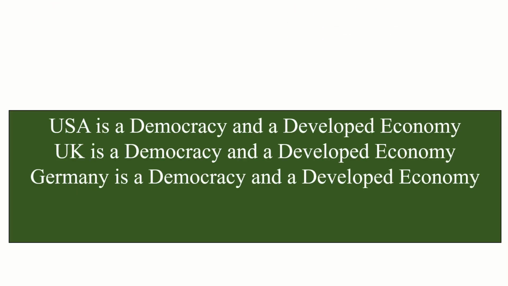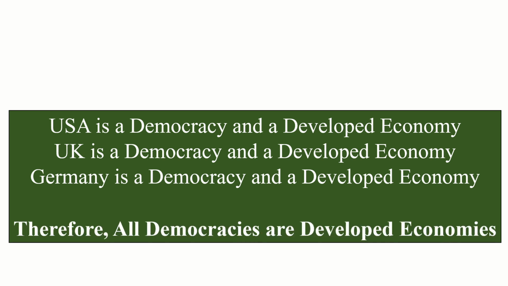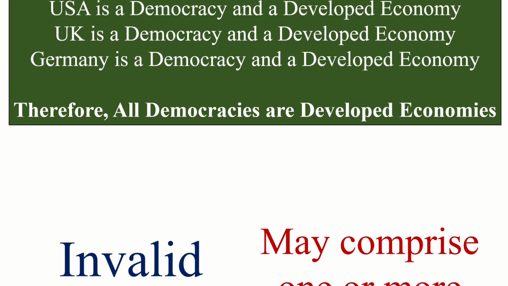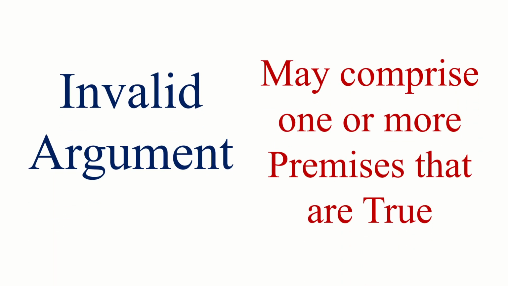Take another argument. USA is a democracy and a developed economy. UK is a democracy and a developed economy, and Germany is a democracy and a developed economy. Therefore, all democracies are developed economies. This argument is invalid because on the basis of a few instances, we cannot conclude that all democracies are developed economies. For example, India is a democracy which is not a developed economy. Hence, an invalid argument may comprise one or more premises that are true, as was the case in the last example.